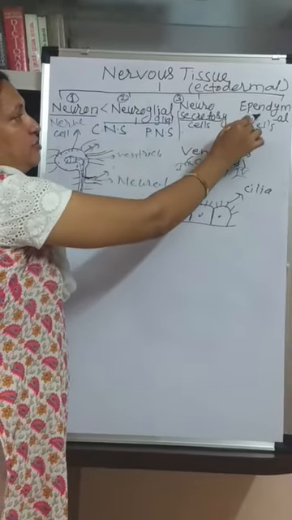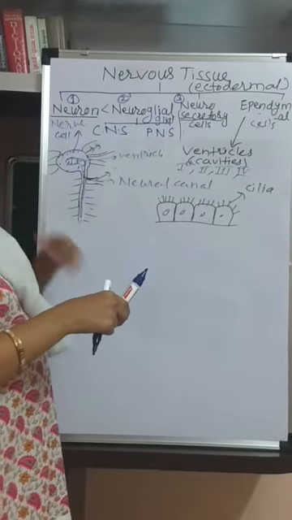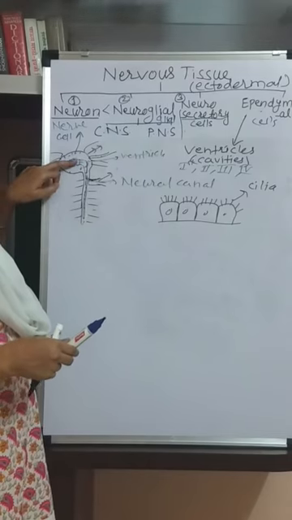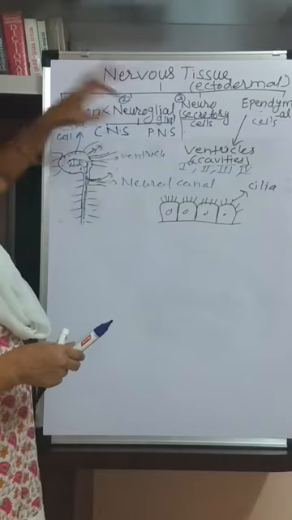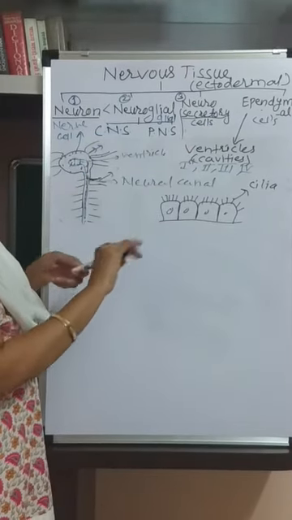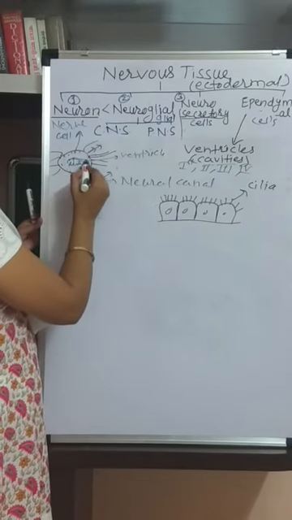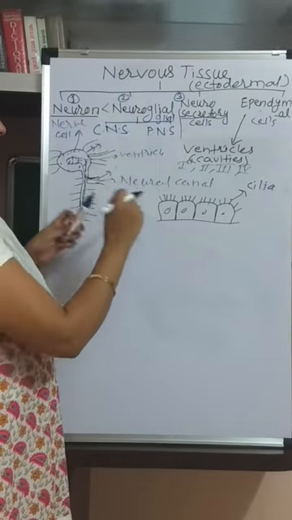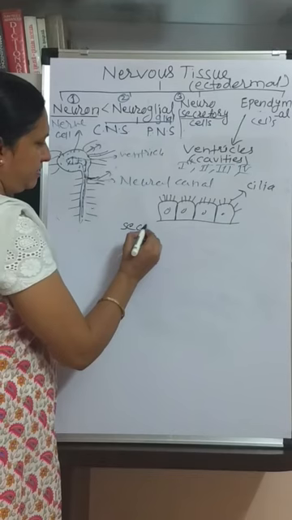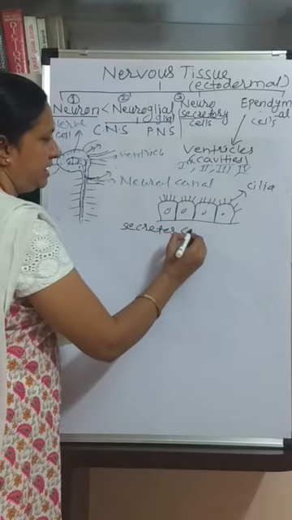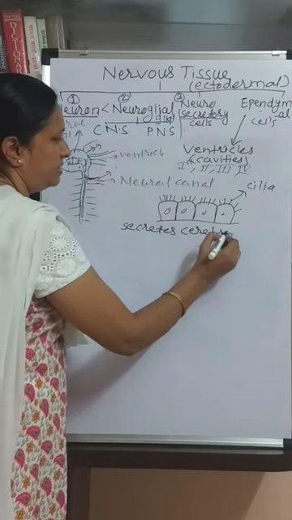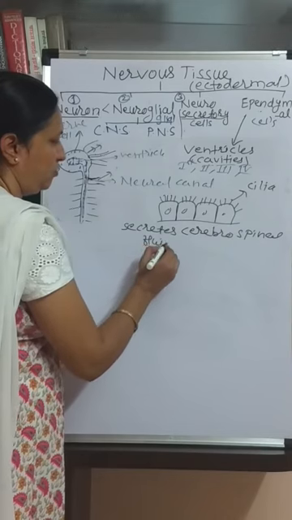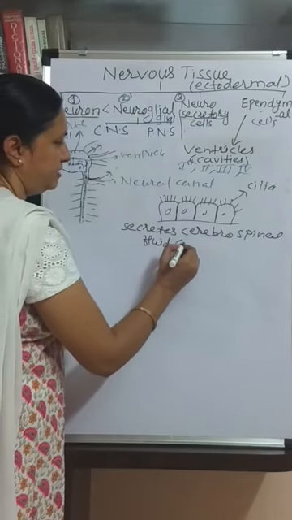Now here, what is the function of these ependymal cells? These ependymal cells are present in the lining of the brain ventricles, means cavities of the brain and the spinal cord. Did you understand the position? Ependymal cells, single layer of cells present at the lining of the ventricles. Now here, what is the function? These ependymal cells secrete cerebrospinal fluid.